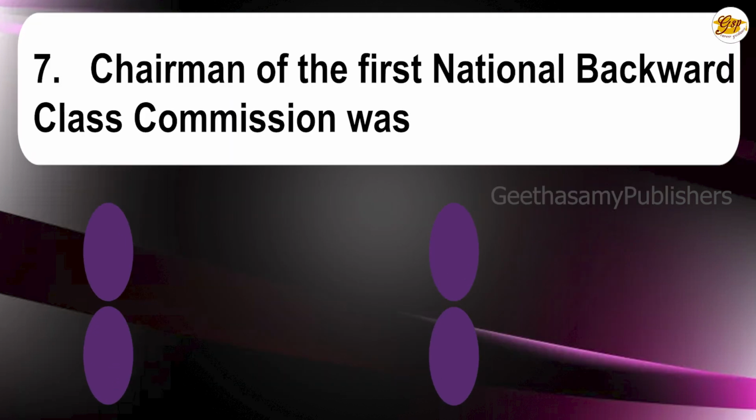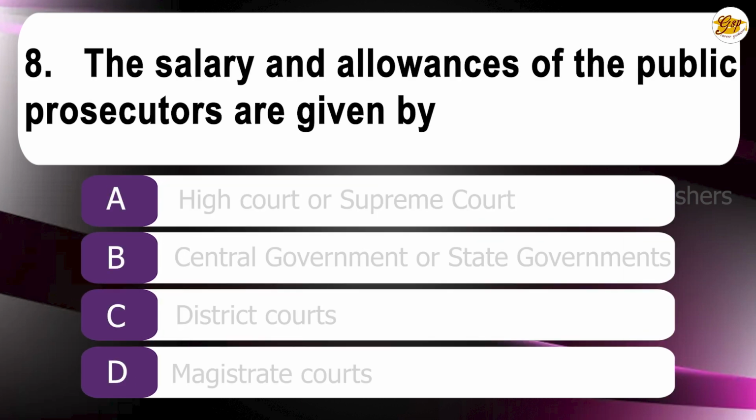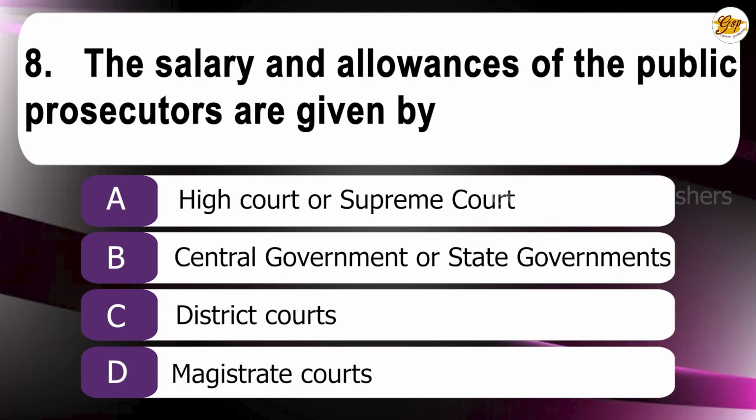Seventh question. Chairman of the first National Backward Commission was A. Kalelkar. B. Yugandhar. C. John Mathai. D. Madhu Dandavate. The correct answer is A. Kalelkar. Eighth question. The salary and allowances of the public prosecutors are given by A. High Court or Supreme Court. B. Central government or state governments. C. District courts. D. Magistrate courts. The correct answer is central government or state governments.